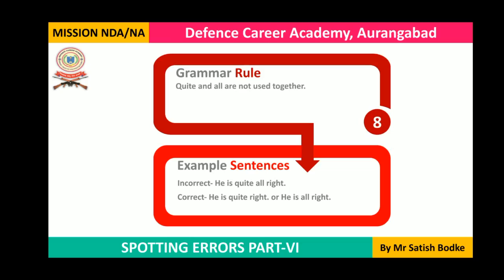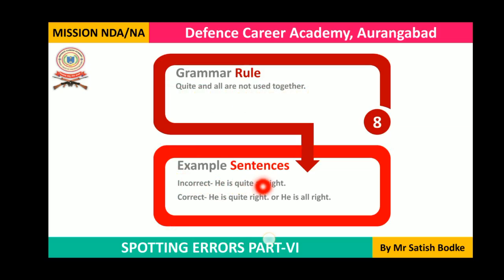How can we say quite means to some extent and all means all right, everything is right? Okay, see, quite means to some extent, and all means completely. How can we use both of the adjectives together? We'll have to use any one of them. So always remember that quite and all are not used together.